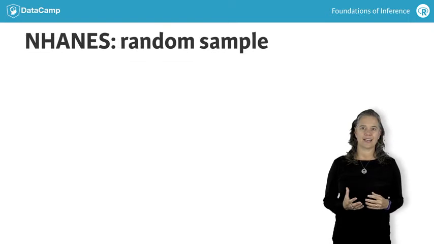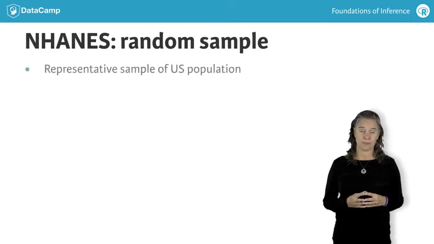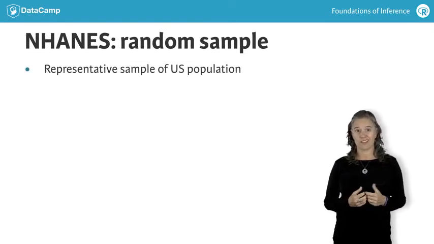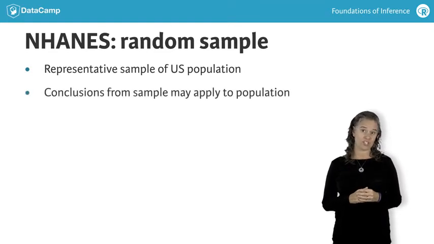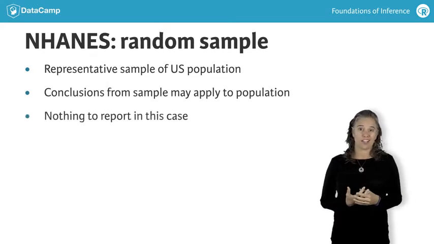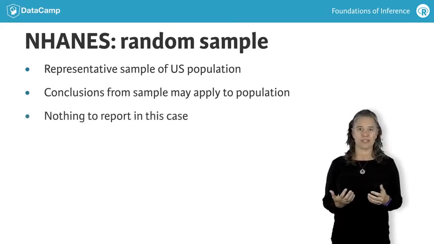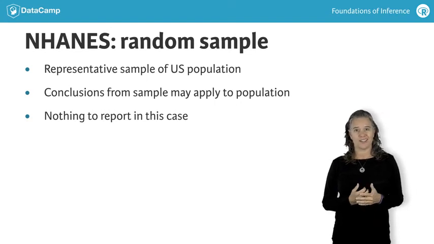Note that the NHANES data is thought to be a good representative sample of the U.S. population. That means the conclusions from the NHANES data can be applied to the larger U.S. population. But unfortunately here, there's nothing to report. The conclusion was that there was an inability to reject the null hypothesis. So in this case, there's no claim that can be generalized to a larger population.